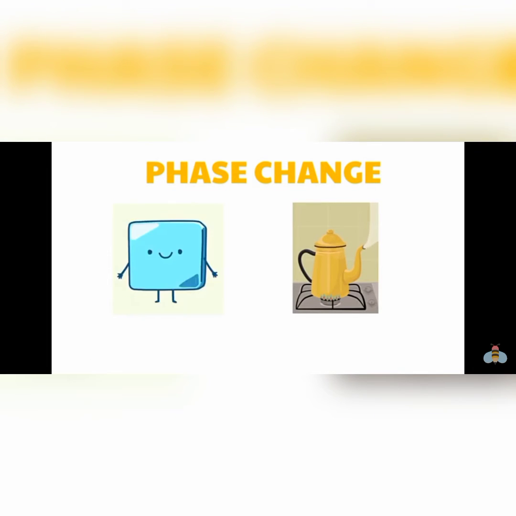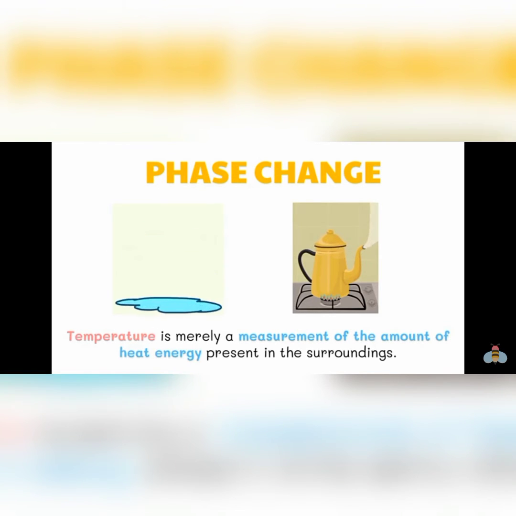If pressure is constant, the state of a substance will depend entirely on the temperature it is exposed to. For this reason, ice melts if taken out of a freezer, and water boils out of a pot if left at too high a temperature for too long. Temperature is merely a measurement of the amount of heat energy present in the surroundings. When a substance is placed in surroundings of a different temperature, heat is exchanged between the substance and the surroundings, causing both to achieve an equilibrium temperature.